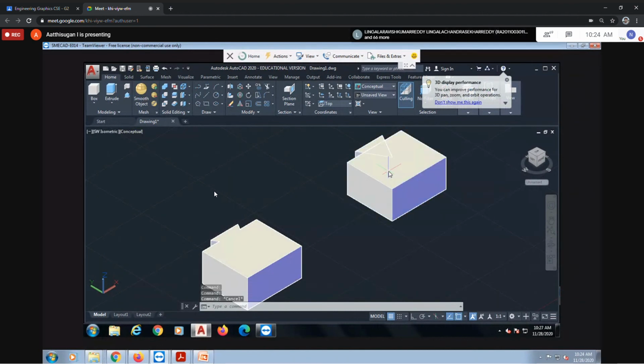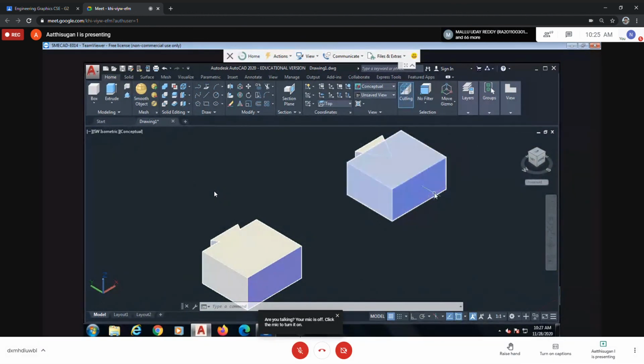Sir, can you again explain what you did just now? No, this is simple only. Instead of two separate objects, I did only the same object, a single one. I only drew the top view first, everything. See.